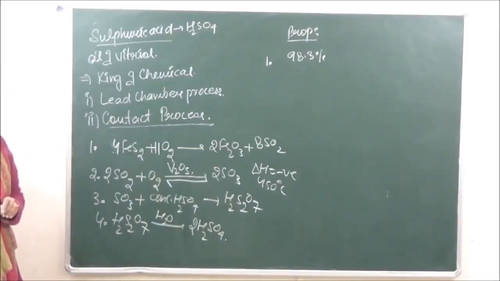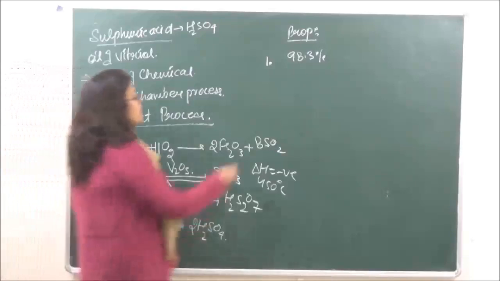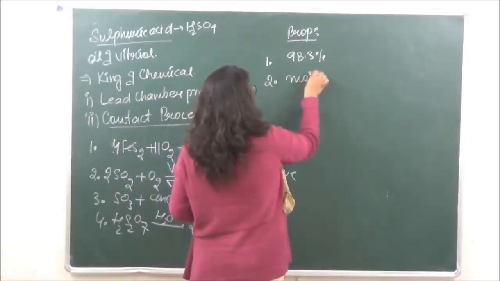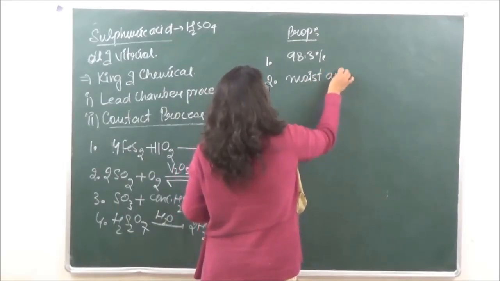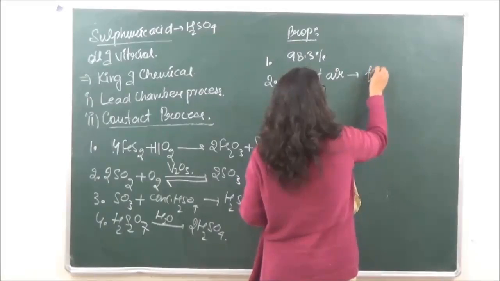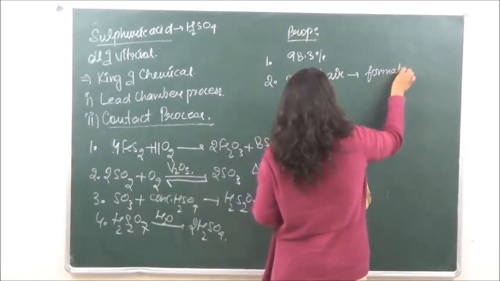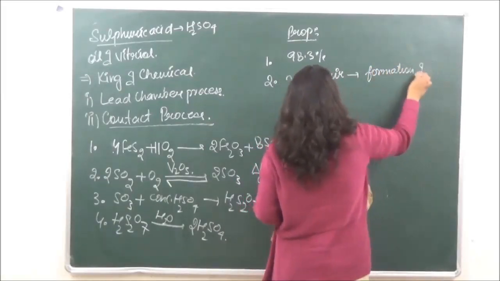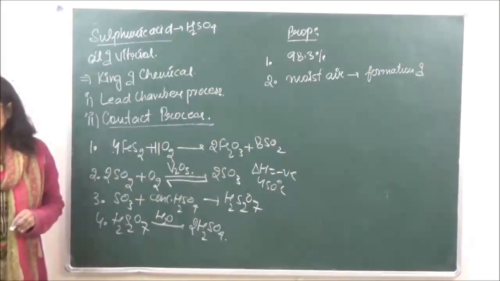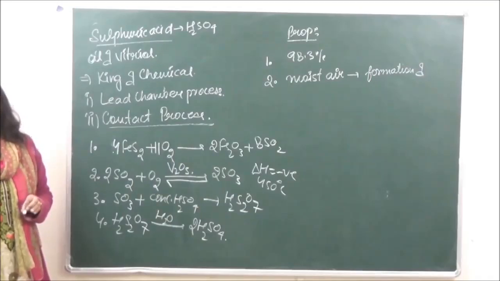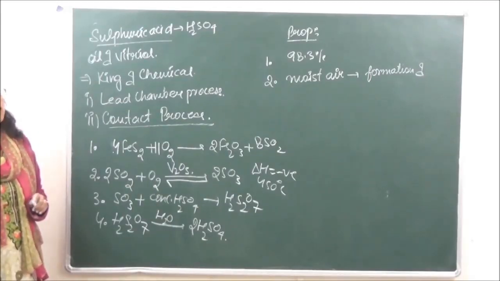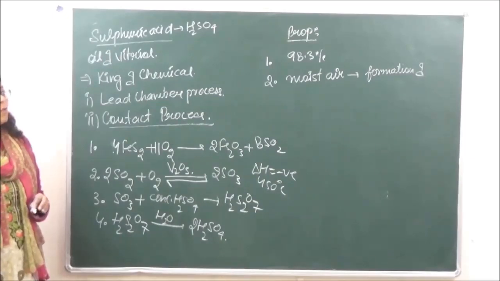Then it is going to fume strongly in moist air. In moist air, it fumes strongly due to formation of, you can say, cloudiness which is going to appear over here in presence of water.